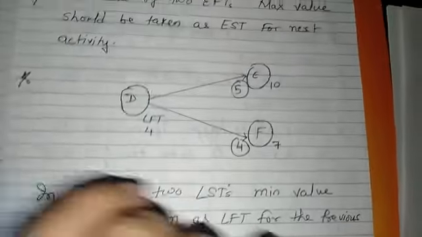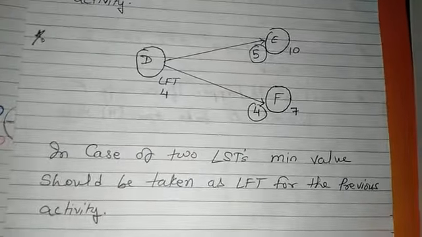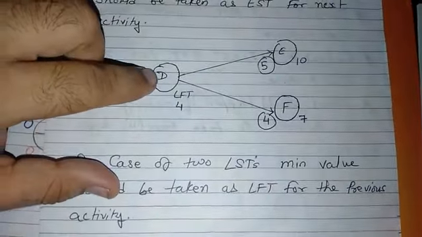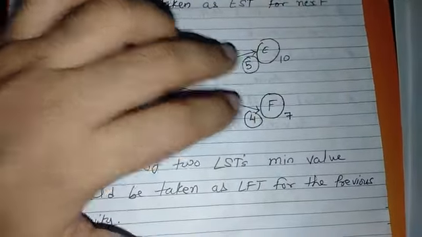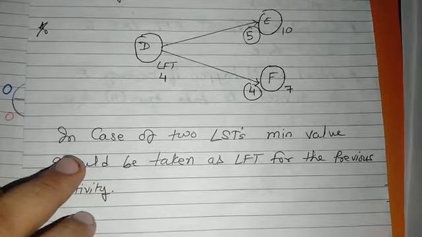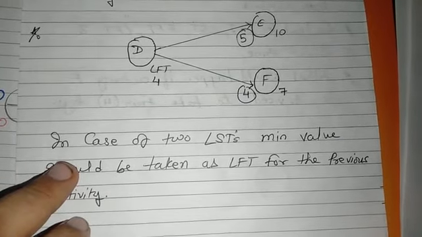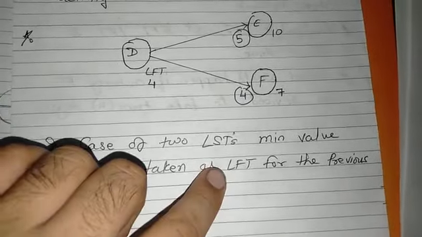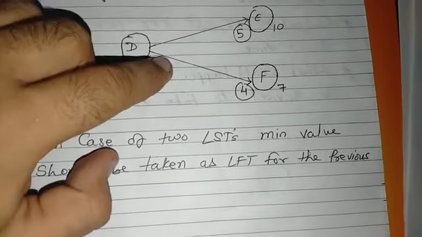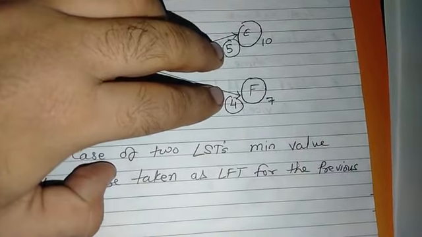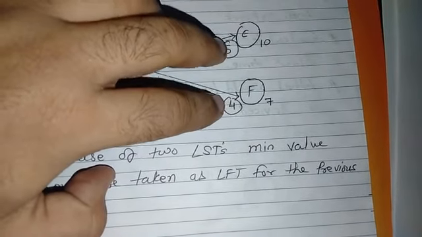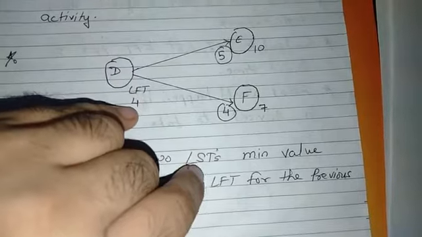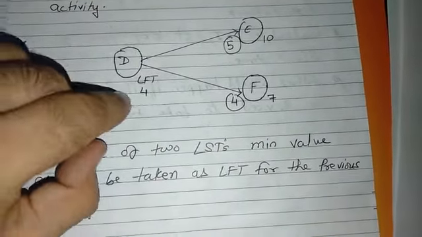Similarly, when you are going for a backward pass, in the case of two activities merging into one activity, you have to take the minimum. So in the case of two LSTs, that is latest starting times, the minimum value should be taken as the latest finishing time for the previous activity. See, the example is also given. Activities E and F have two different times, 5 and 4. We consider 4 because it is less.